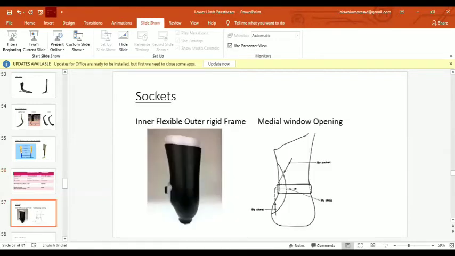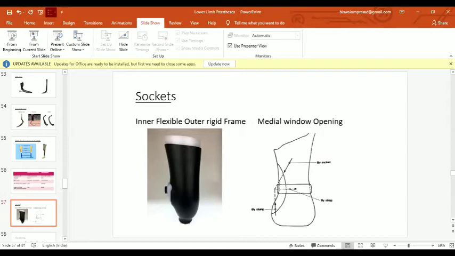These are some sockets generally prescribed in knee disarticulation. First comes the inner flexible outer rigid frame, the first picture you can see here, and the medial window opening. Why is a medial window opening there? Because of the bulbous distal end, which doesn't go into the socket, as the proximal part is less wide than the distal femoral condylar part.